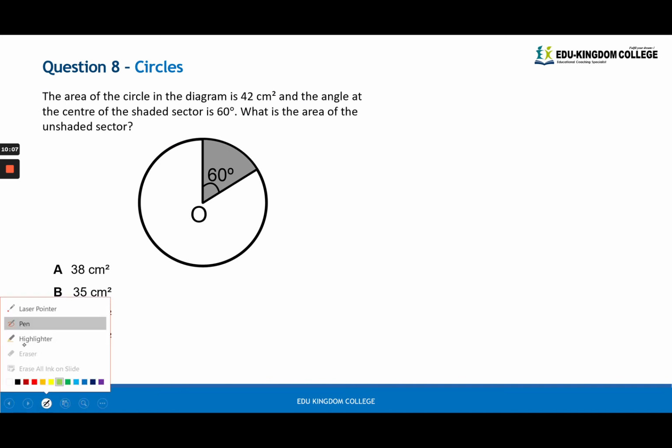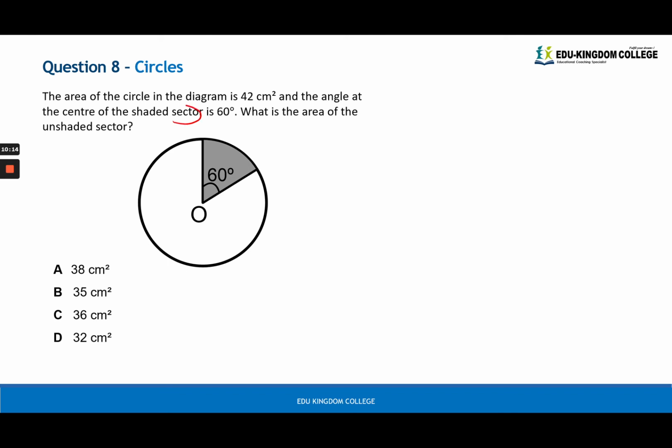Okay, question 8. For circles, there are some special rules we have to remember. In this case, we are looking at the sector, i.e. a segment or portion of this circle. When we look at a pie, if I want half the pie, how many degrees of the pie am I going to cut? I'm going to cut 180. Same as a quarter, I'm going to cut 90 degrees of the pie.